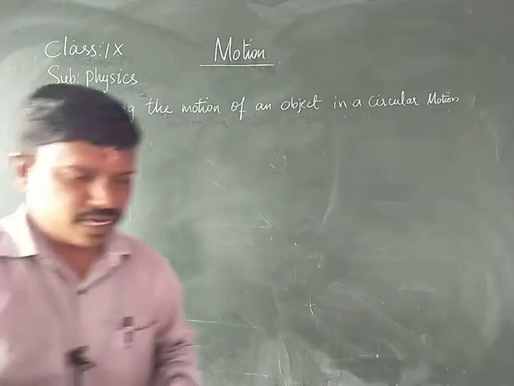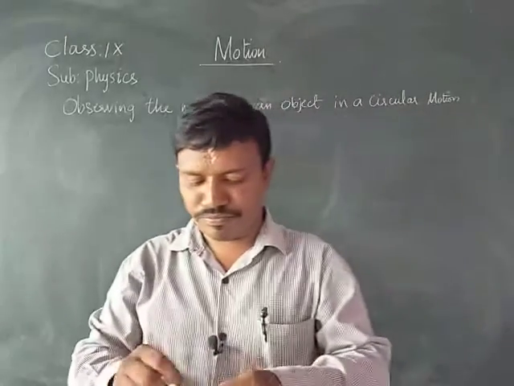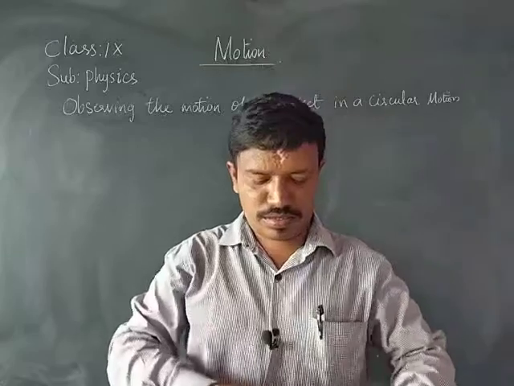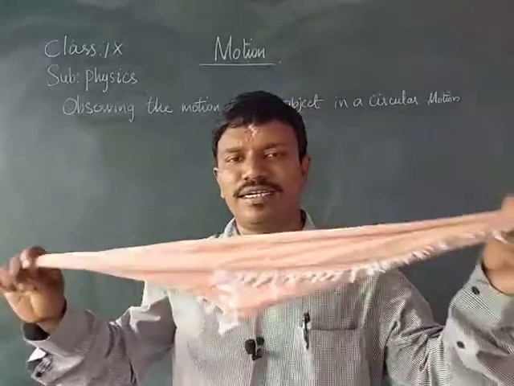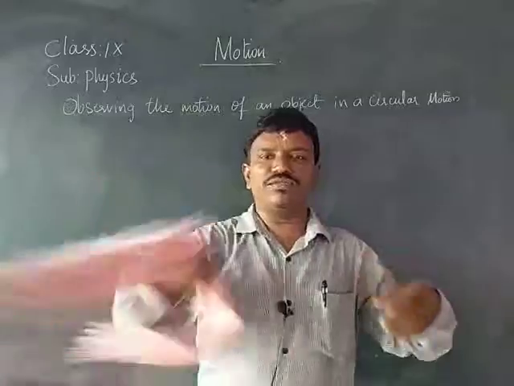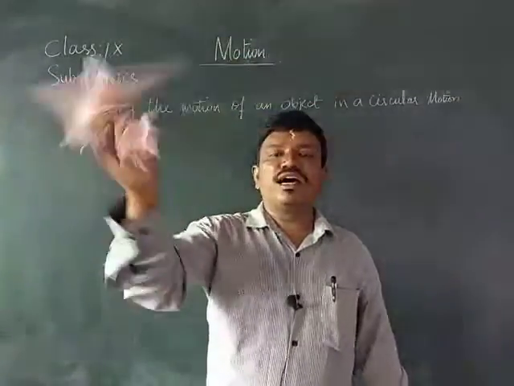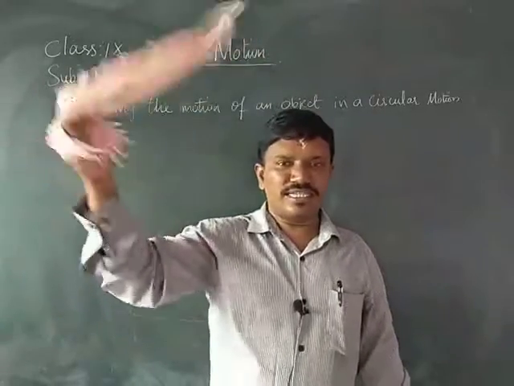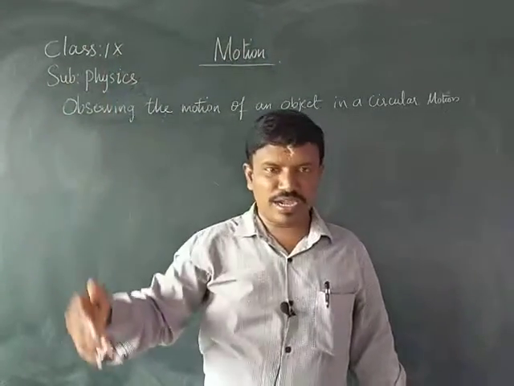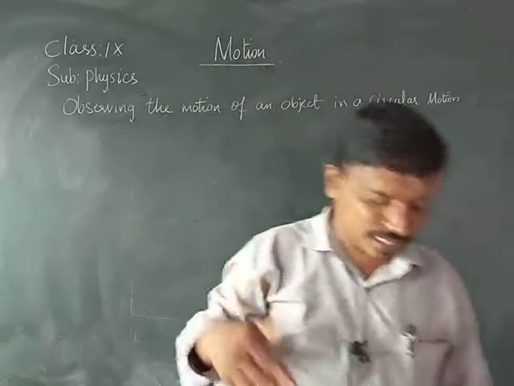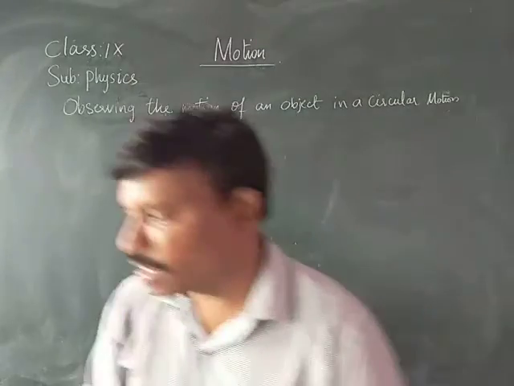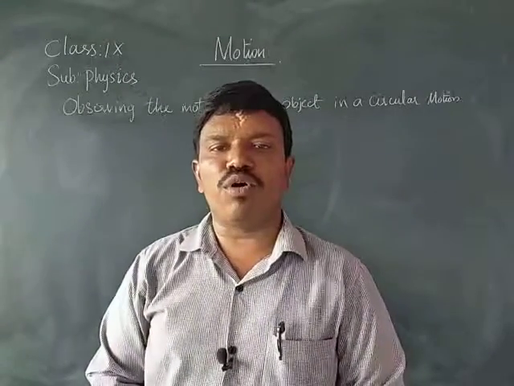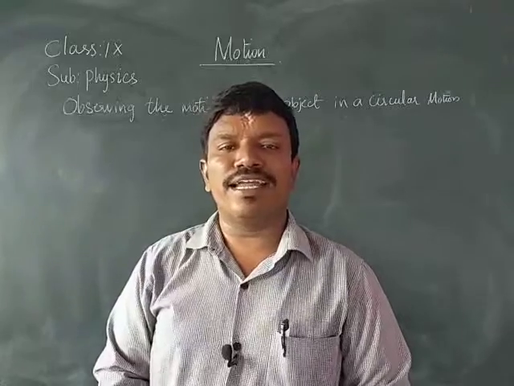I am taking up a handkerchief. Instead of a handkerchief, you should take a thread and whirl it like this. After whirling it, when you release it, it will be moving in a certain direction. The whirled thread attached to the ball will move in a particular direction.